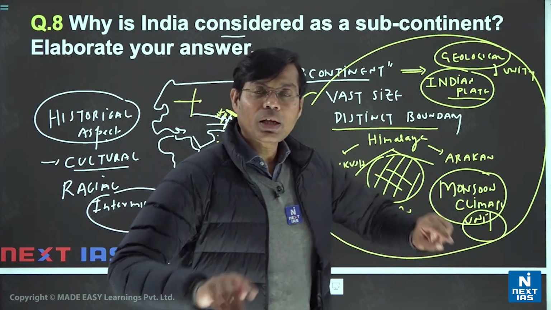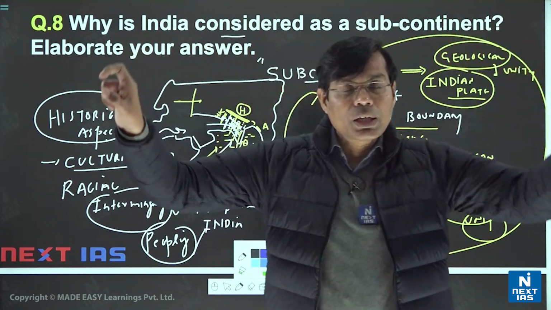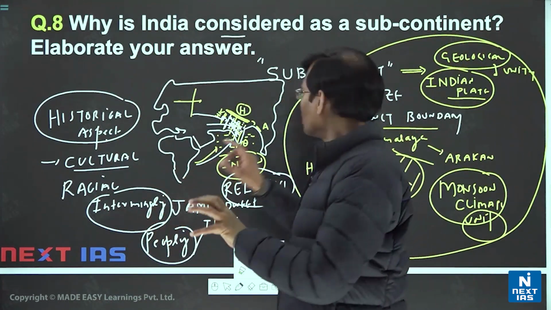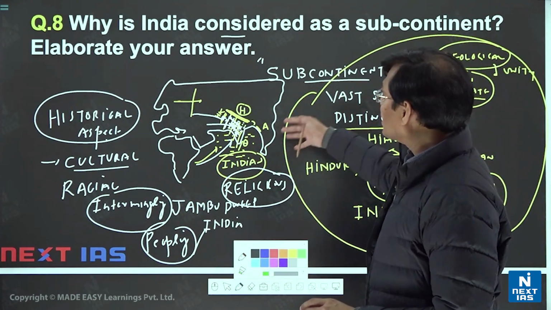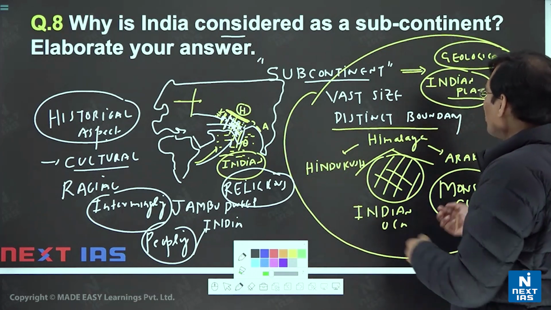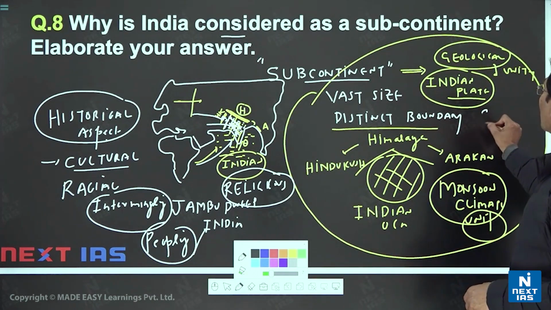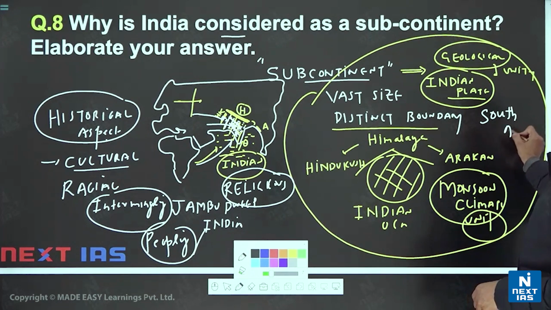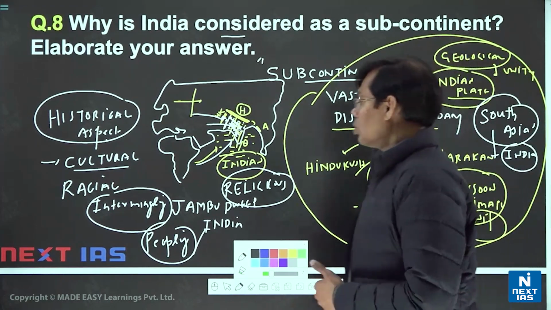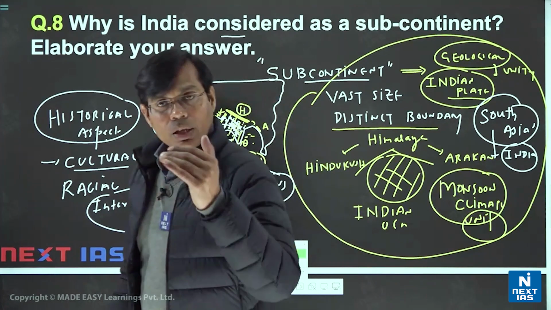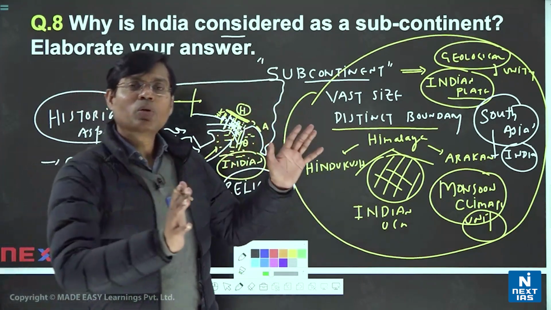Within the continent, if any area is perfectly demarcated by very distinct boundaries in historical, cultural, political aspects as well, then we can say this. Politically, it is called South Asia, in which India is dominating in that zone. So we can say this thing. So 3-4 points भी आपके पास में होंगे, that will be enough.